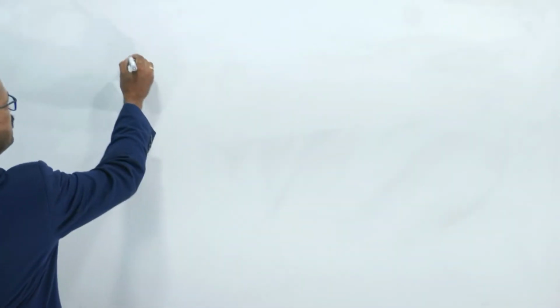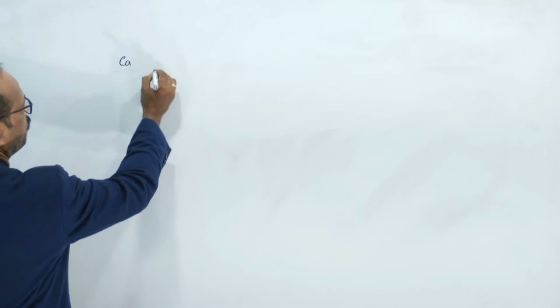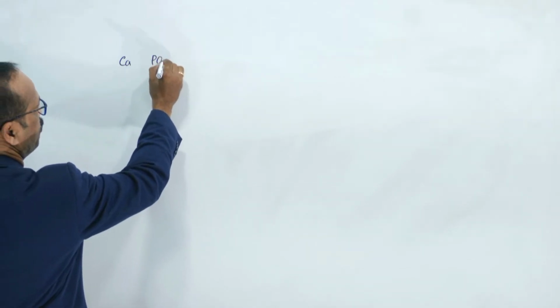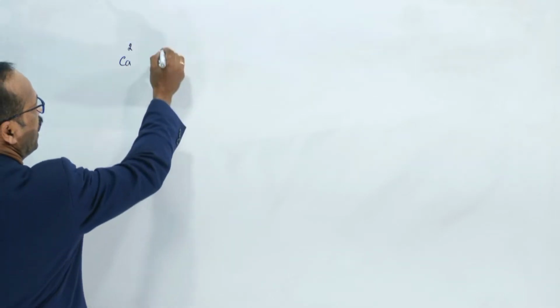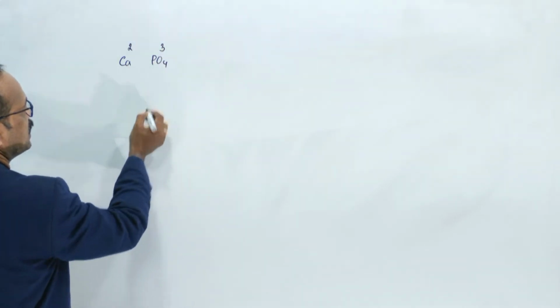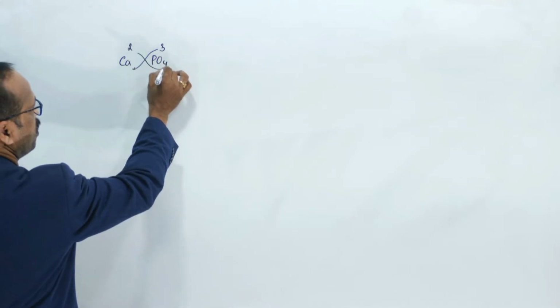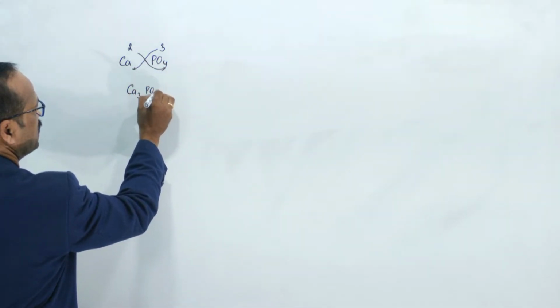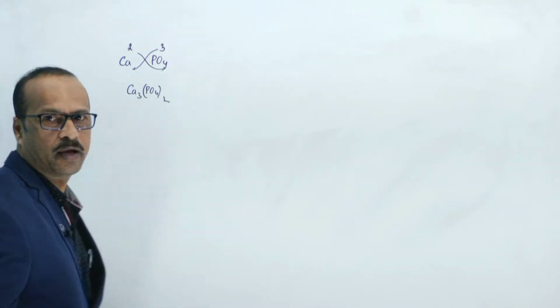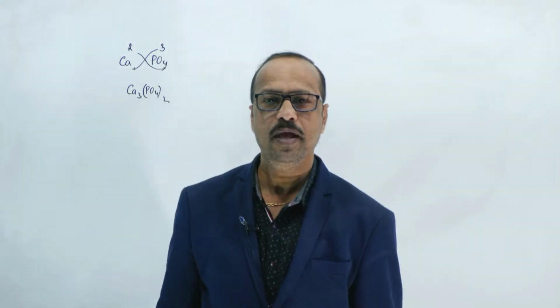For example, calcium phosphate. If you want to write the calcium phosphate formula, first we write calcium, Ca, and then phosphate, PO4. We write the valency of calcium as 2 and the valency of phosphate as 3, then we crisscross, and we get Ca3(PO4)2. So this is the formula, this we discussed, right?